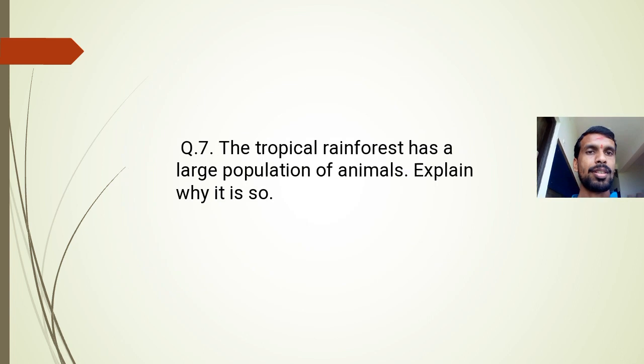Okay, next question. The tropical rainforest has a large population of animals. Explain why it is so. Think why the tropical rainforest has a huge amount of animals. In the polar region, there are hardly a few animals, like polar bear, penguin, seal. These are some examples. Very few animals live in the polar region because the climate is very extreme.